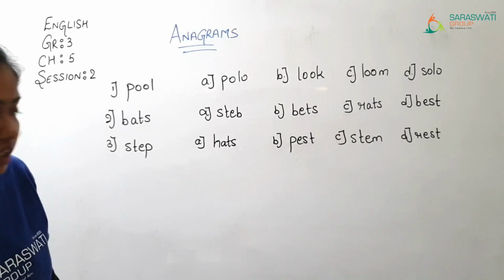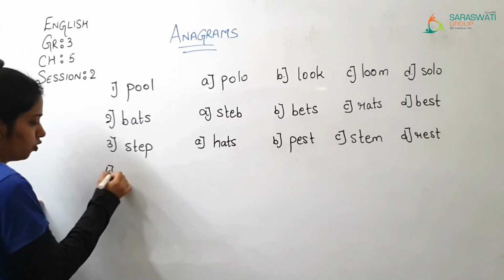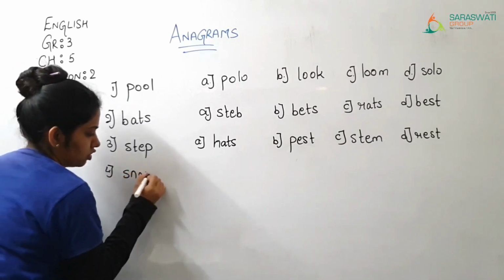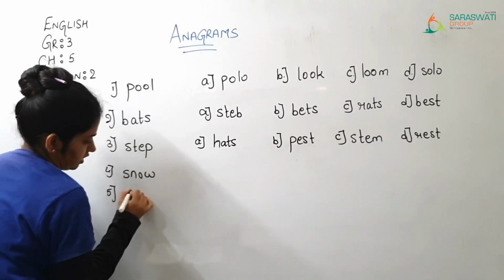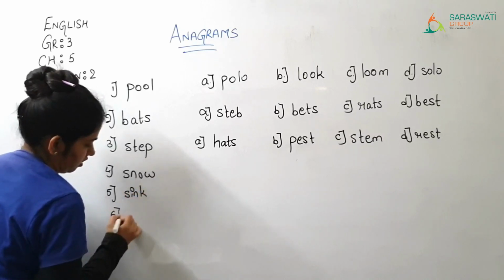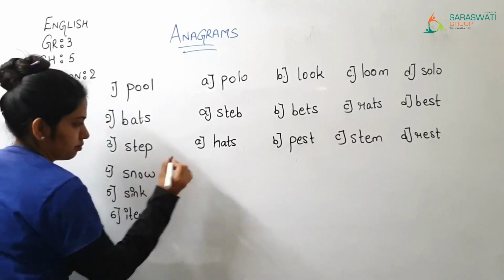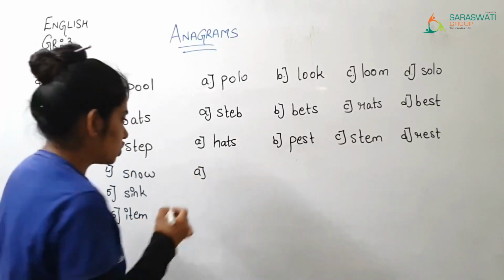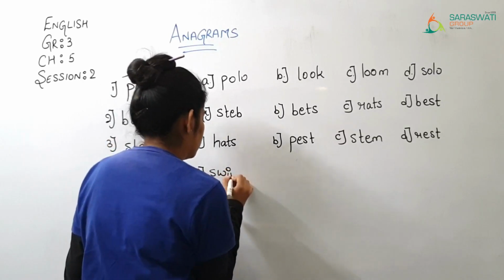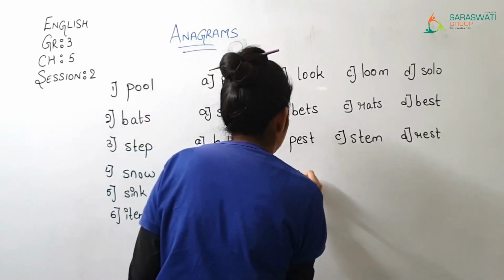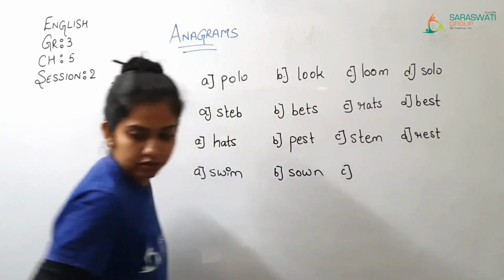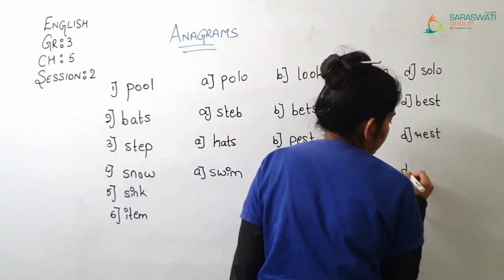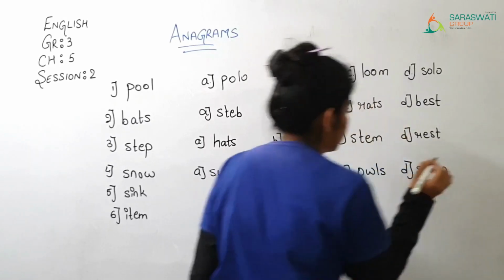So now number 4, snow, sink, item. Now for snow, swim, owls and swan.